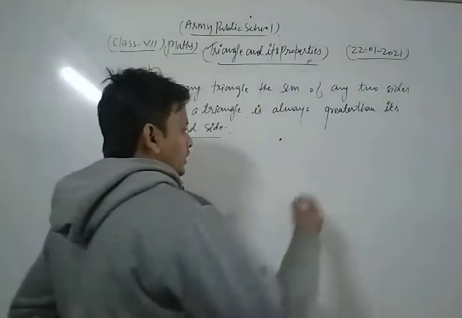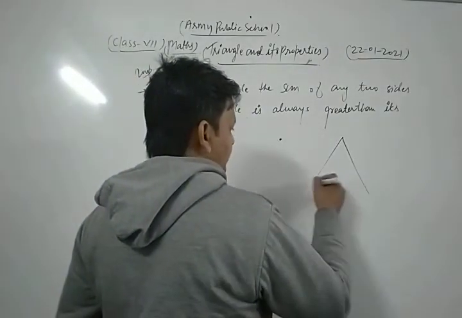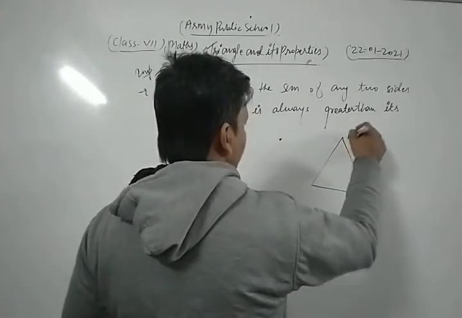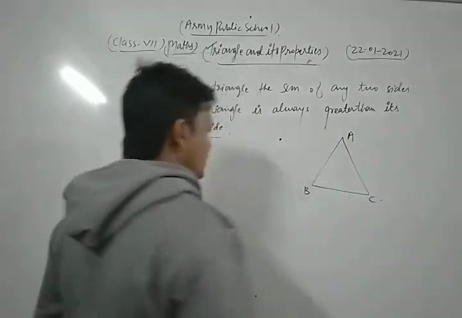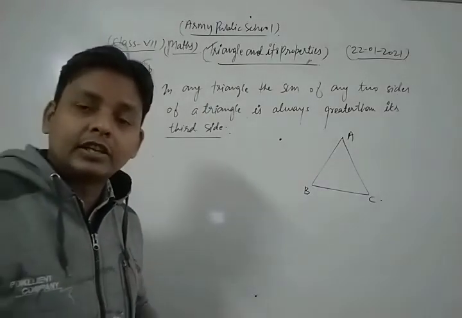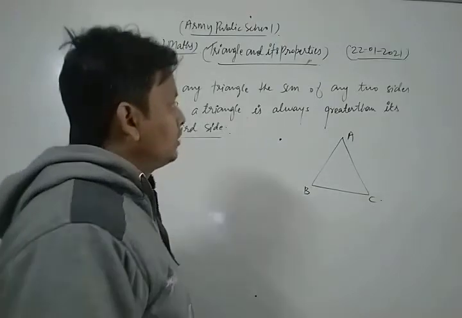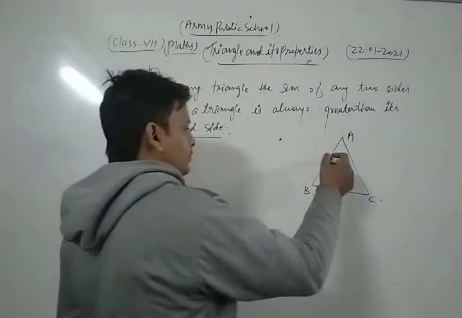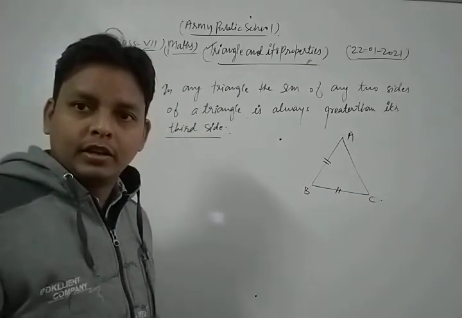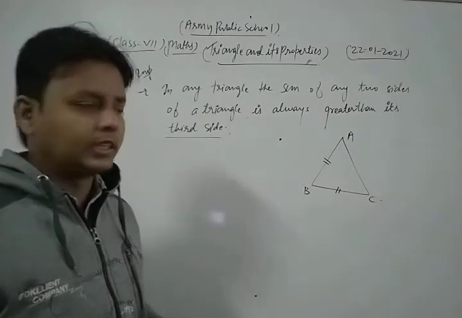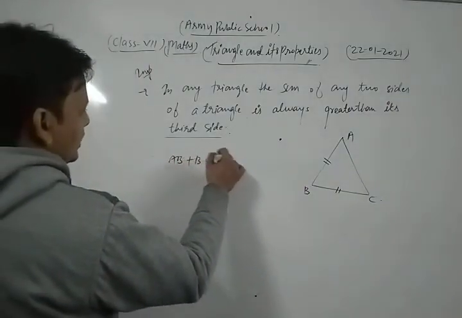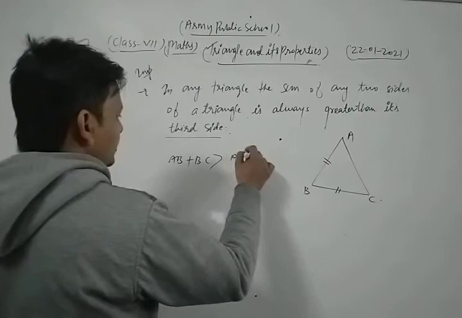Let's see from here. Suppose that ABC is a triangle, and according to that property, the sum of any two sides of a triangle, means AB plus BC, is always greater than its third side, AC.